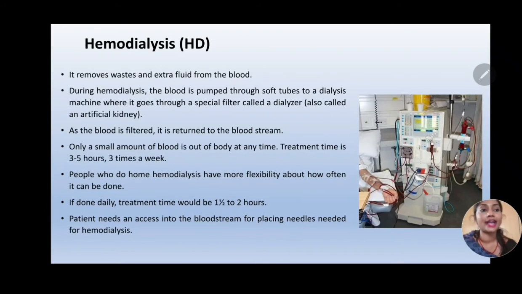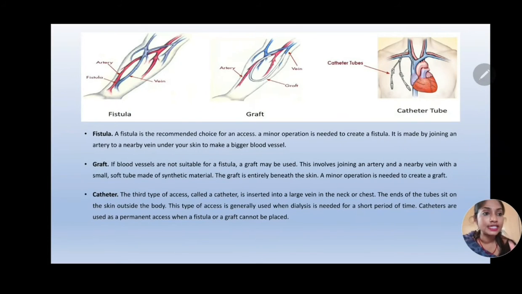There are 3 types of access for hemodialysis. Now let us learn about them. The first type of access is fistula. This fistula is mostly the recommended choice for access. A minor operation is done to create a fistula. If there is an artery and a vein sitting next to each other, then they are combined to form a bigger blood vessel, lying underneath the skin. So it's just a small operation.